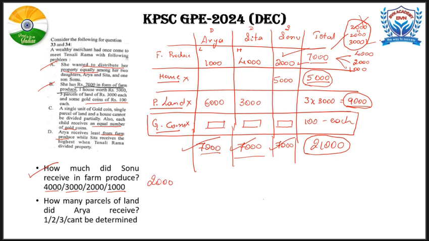Now next question. How many parcels of land did Arya receive? Parcels of land Arya received. Arya received 6,000 worth of parcels of land. That means to say 2 pieces. So the answer is 2. So it is so simple. If you practice this, you can solve it in seconds.